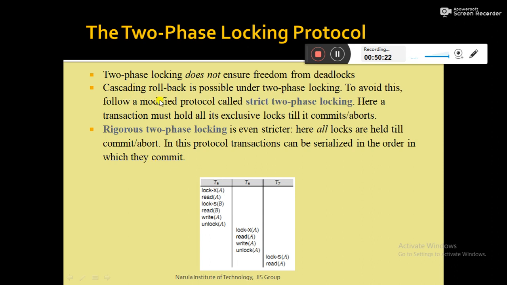So in the strict two-phase locking protocol, only the exclusive mode locks must be held until it commits. And in the rigorous two-phase locking protocol, all the locks, either shared mode or exclusive mode, must be held until the transaction commits.